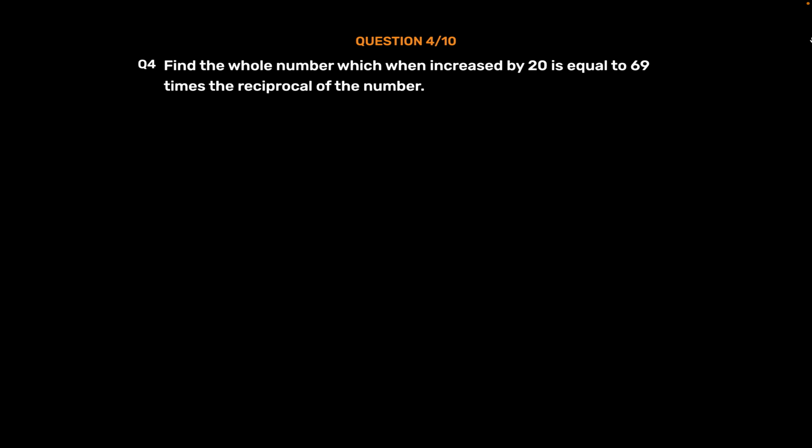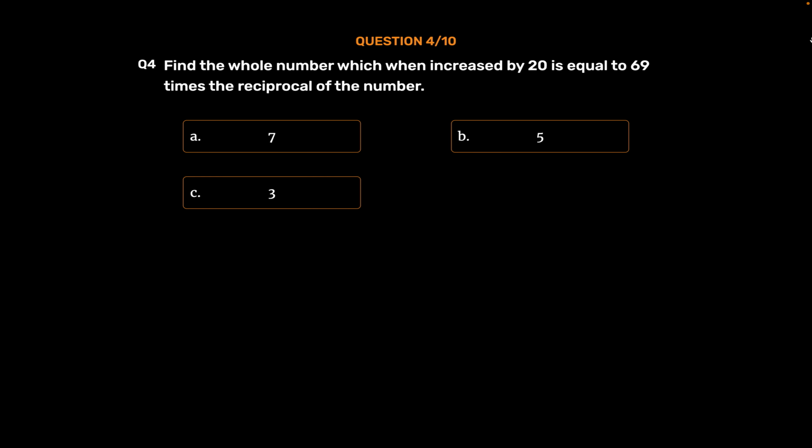Question number 4. Find the whole number which when increased by 20 is equal to 69 times the reciprocal of the number. Option A 7, Option B 5, Option C 3, Option D 2.5. The correct answer is Option C 3.